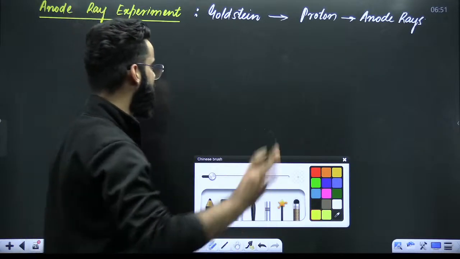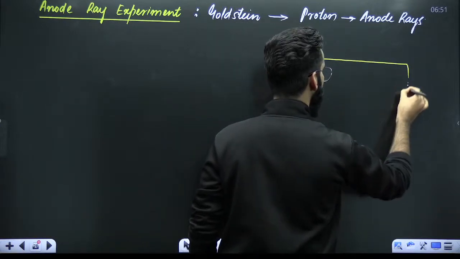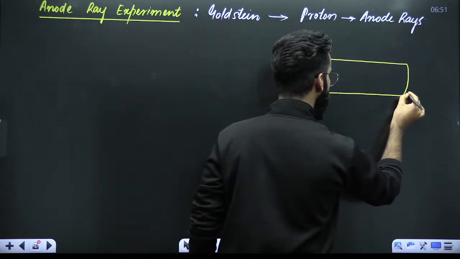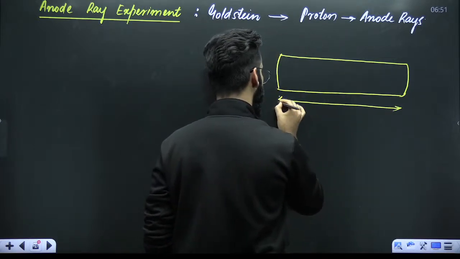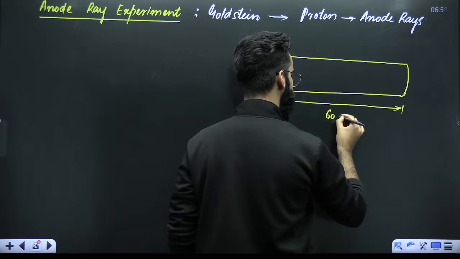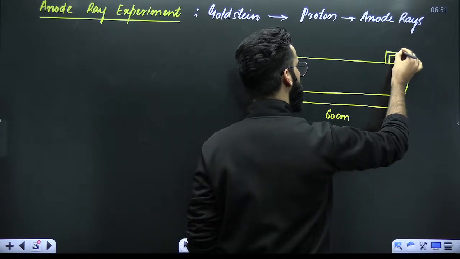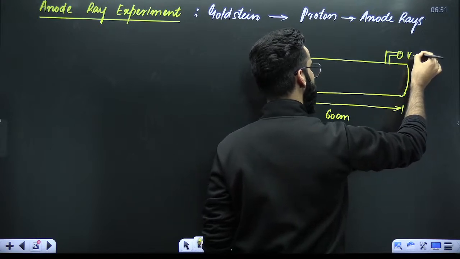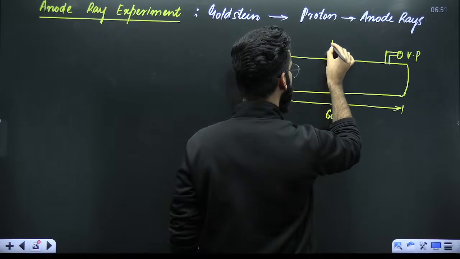See guys, try to understand. The same tube I'll be taking, the same glass tube I'm taking, which is 60 centimeters long, you know it. You call this particular tube the Crookes tube. Now I'll be comparatively fast, okay? You know all these things. Now over here, what do we have? We have got a vacuum pump. Why do we need this vacuum pump? To control the gas inside this particular chamber. Which gas do we use in the beginning?